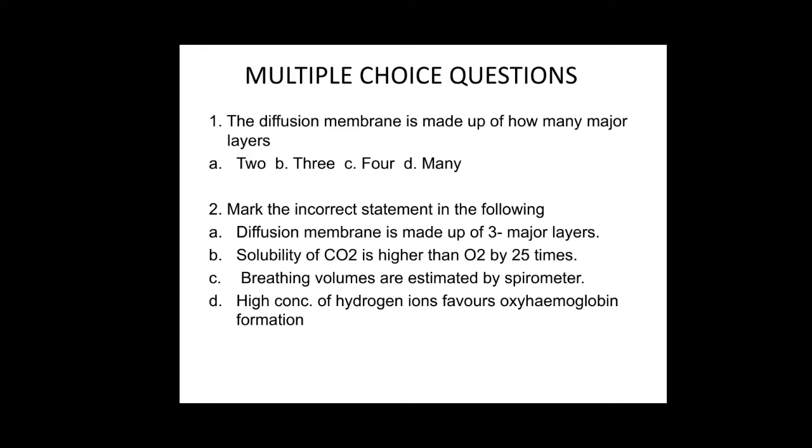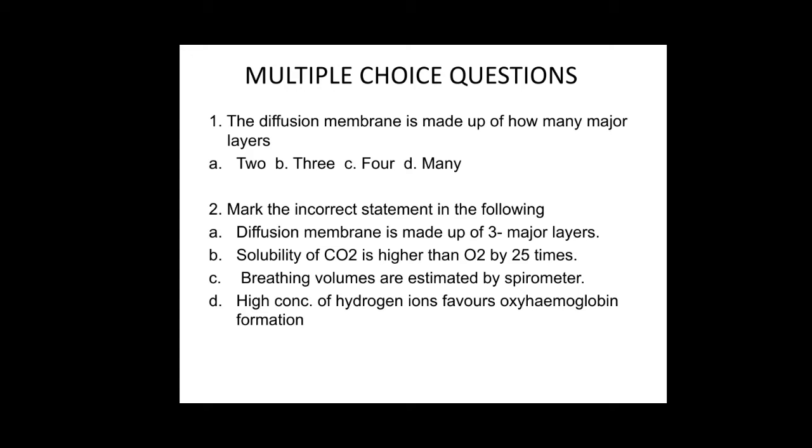So option A, you check. The diffusion membrane is made up of the 3 major layers. Yes, it is true. Then the second one, solubility of carbon dioxide is higher than oxygen by 25 times. Yes, the solubility of carbon dioxide is 20 to 25 times higher than that of oxygen.